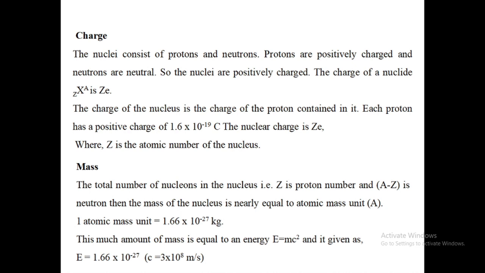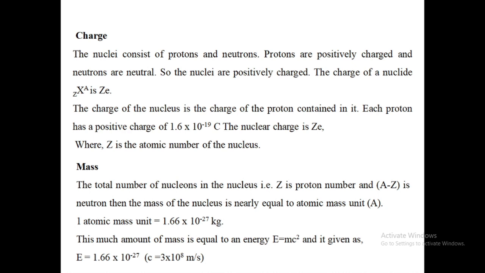Next, mass. The total number of nucleons in nucleus, that is Z, is the proton number and A minus Z is neutron. Then mass of nucleus is nearly equal to the atomic mass unit and it is given by capital A. One atomic mass unit is equal to 1.66 into 10 to the power minus 27 kg.